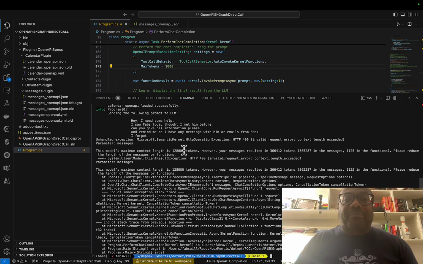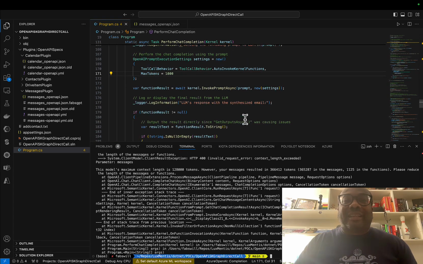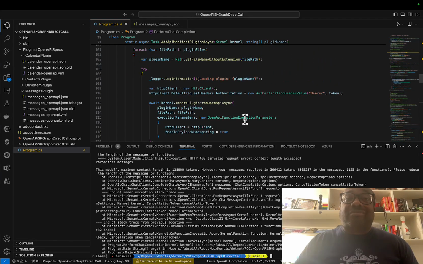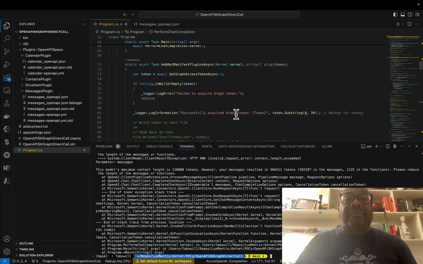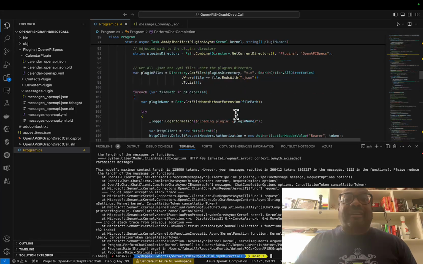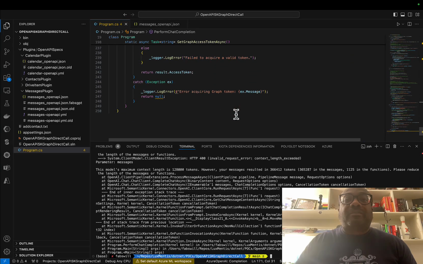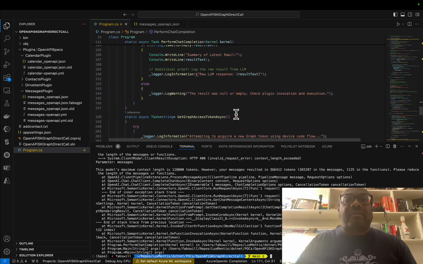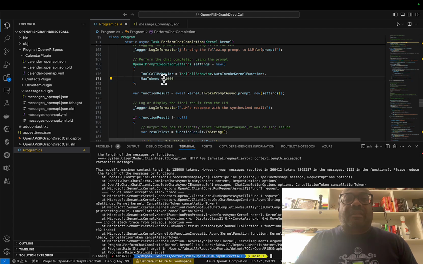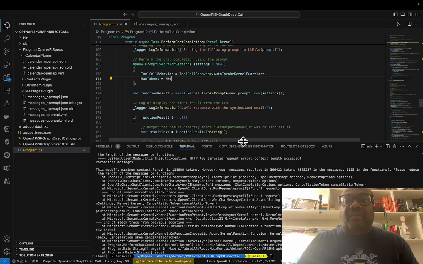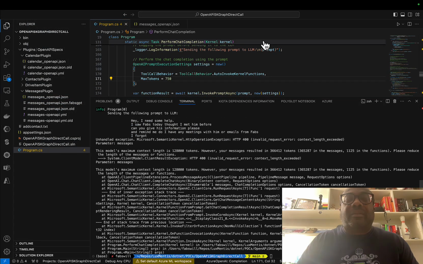All right, so yeah, we blew up token counts against here. So this is just the game you play. So we know 1,000 doesn't work. I can try 750 while I have you here. All right, so let's try 750. Where is it? 750. Trying to squeeze blood from a stone here sometimes.